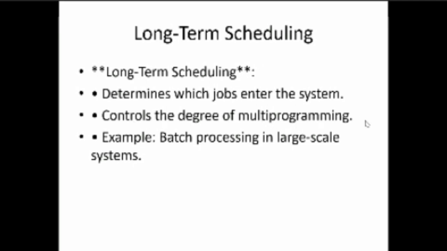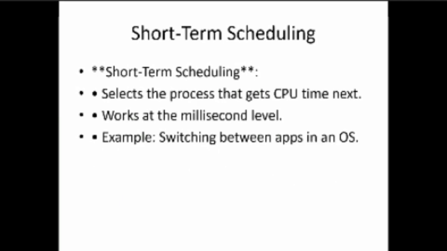Here it controls the degree of multi-programming. There is a difference between multi-processing and multi-programming. An example is batch processing in a large-scale system.